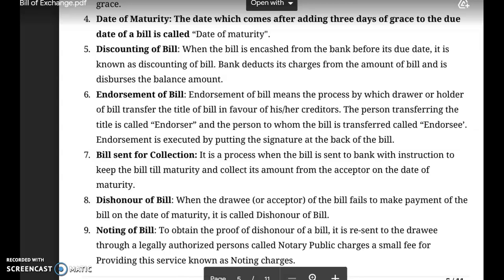Noting of bill. To obtain the proof of dishonor of a bill, it is resent to the drawee through a legal authorized person called notary public, who charges a small fee for providing the service, known as noting charges. अब इसका एक प्रूफ भी चाहिए कि बिल डिसऑनर हो गया है, तो उसके लिए उस बिल को दोबारा से ड्रॉई के पास भेजा जाता है.